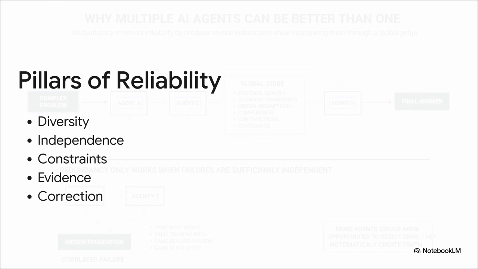That disagreement is actually incredibly valuable information. It might highlight missing evidence or unstable assumptions or a problem that just simply cannot be resolved yet. A properly designed system holds on to that uncertainty until real evidence or testing can reduce it. Having more agents definitely improves coverage, but it absolutely does not automatically create truth.